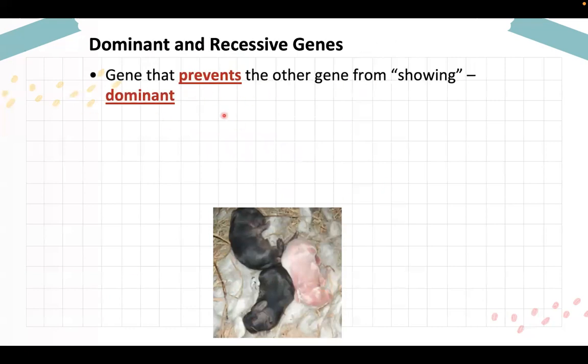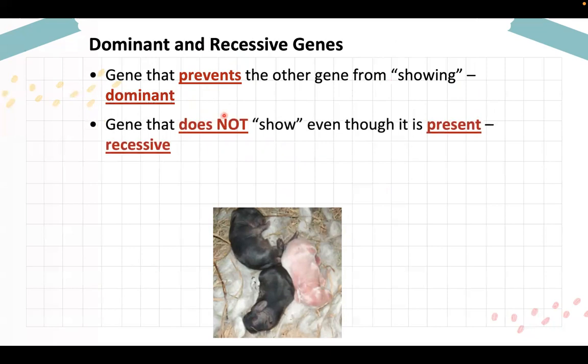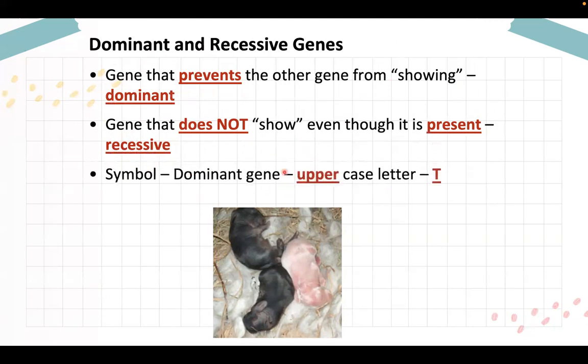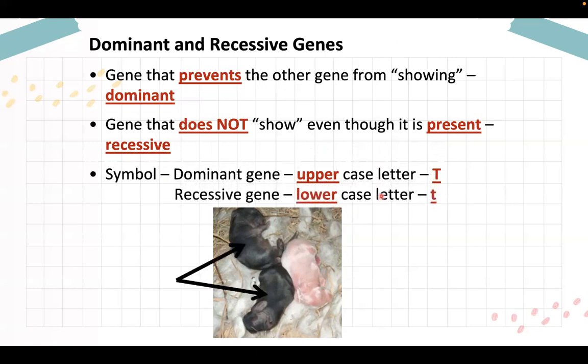Again, yung dominant and recessive, nabanggit na for cytogenetics, it is the gene that prevents the other gene from showing dominance. Gene that does not show, even though it is present, yun yung tinatawag nating recessive. Kapag naman yung gene na nag-prevent from the other gene from showing dominant, okay, parang nandun na siya, coming from the word, di ba? Parang yun na yung kanyang English equivalents. The symbol for the dominant gene, pag dominant gene, uppercase. Lagi. Okay, dominant nga po. Pag recessive naman, small letter.